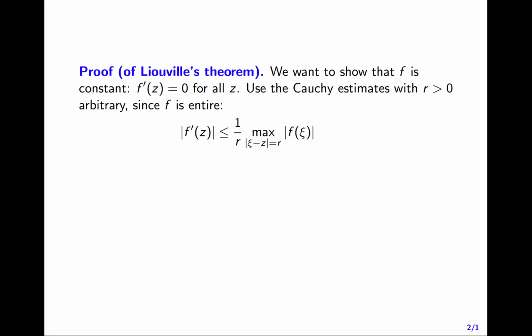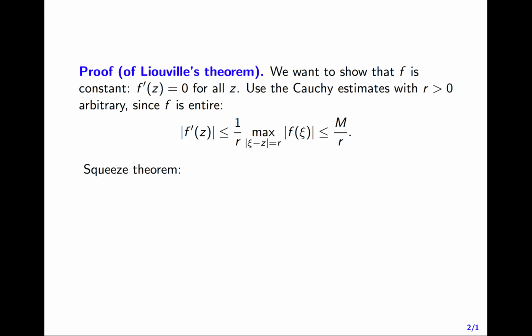And so we get the modulus of f prime of z is less than or equal to 1 divided by r times the maximum of the moduli of f of c, where modulus of c minus z is equal to r. Now, what do we know about the modulus of f of c for some complex number? We're assuming in the hypotheses of Liouville's theorem that f is bounded. So the modulus of f of c is always less than or equal to m, regardless of what c is. So we get modulus of f prime of z is less than or equal to m divided by r. And this number m doesn't depend on r.